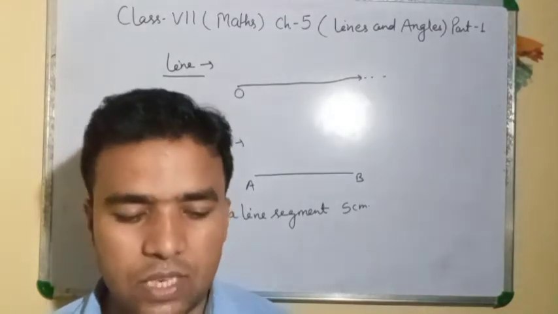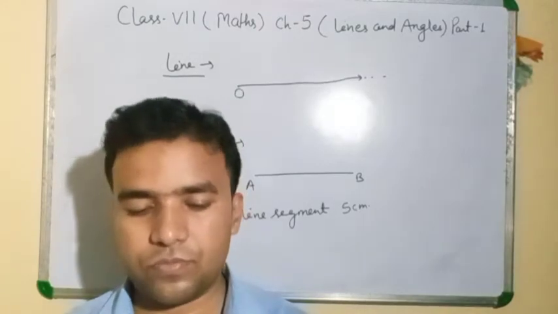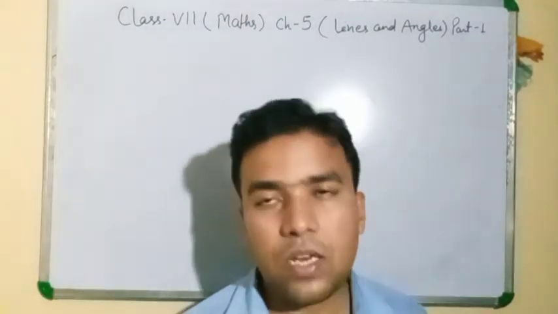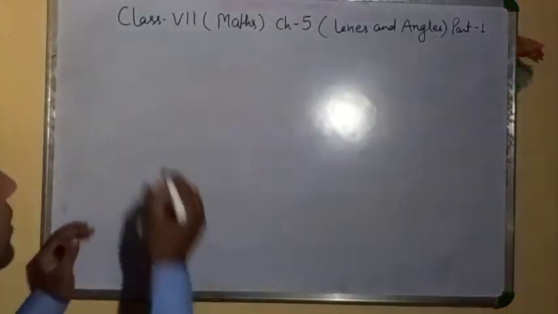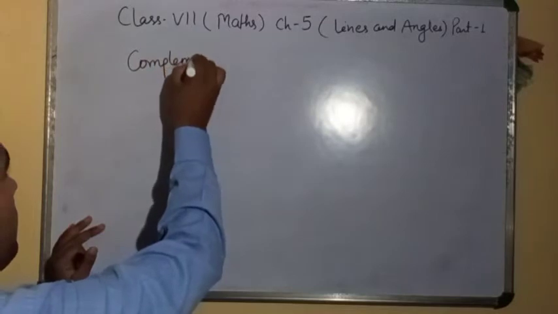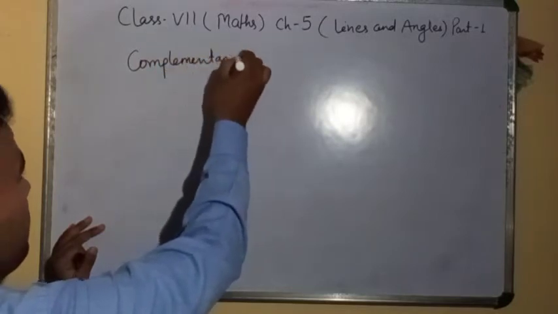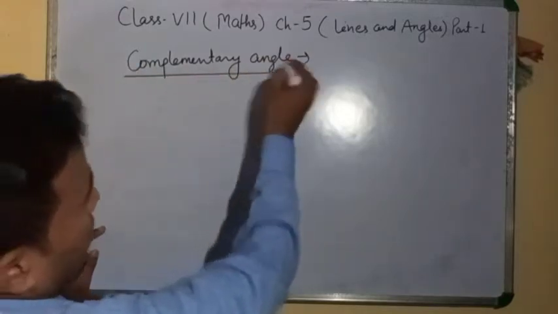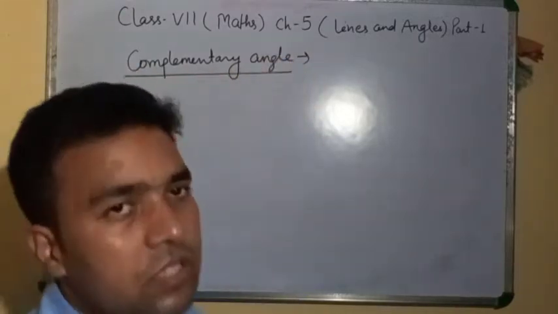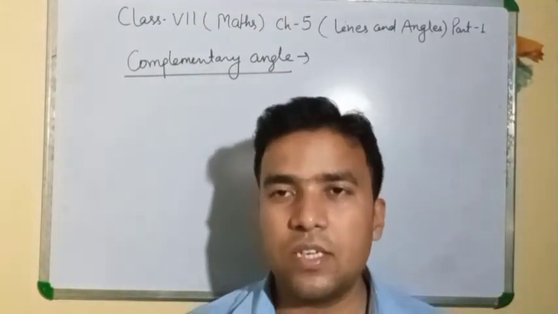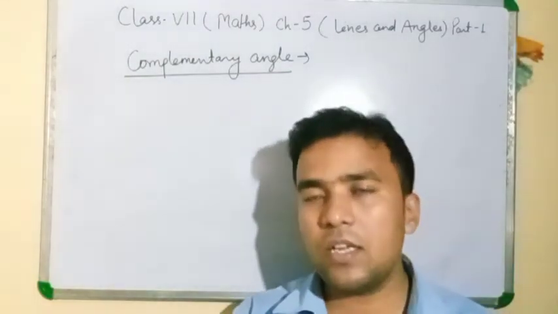some angles I will explain. Note down this. First of all, I will tell you about complementary angle. Complementary angle means if the sum of two angle measures is 90 degree, that is a complementary angle. Clear?